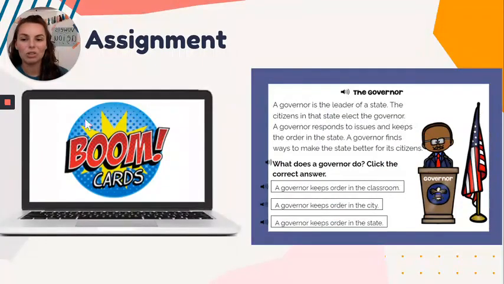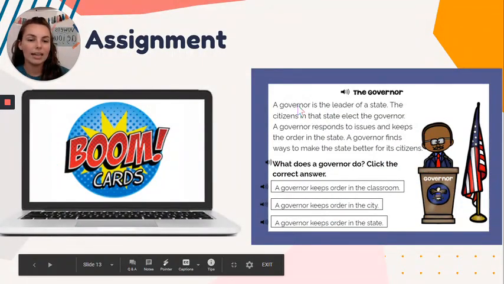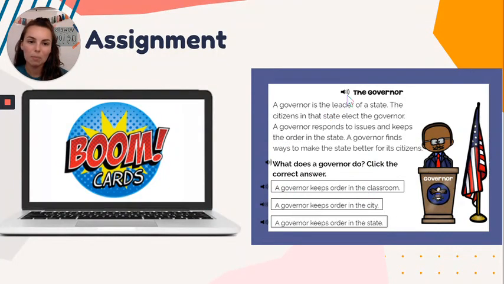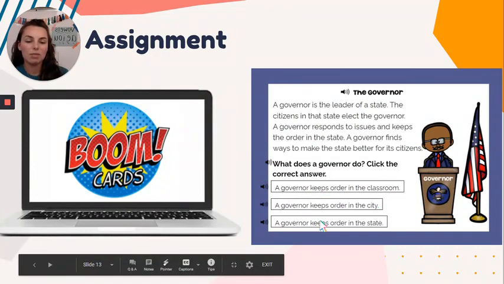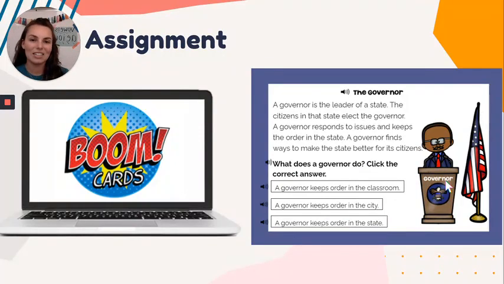Your assignment is going to be on Boom cards, and it will have little stories for you, and you're going to answer the questions. If you click on this little icon, this is the audio, and it will read the story to you, and then you're going to choose your answer. And some of them will be drag and drop too. I can't wait to see your finished assignments, and don't forget that we're going to use this video tomorrow. So we'll watch it and we'll do a different assignment tomorrow.